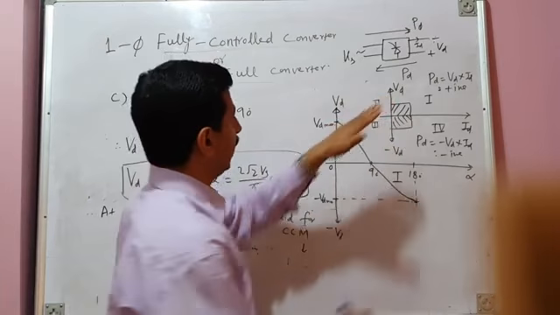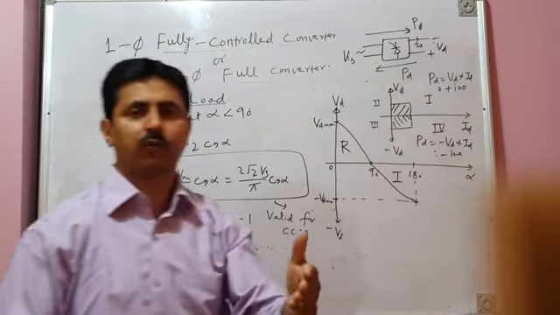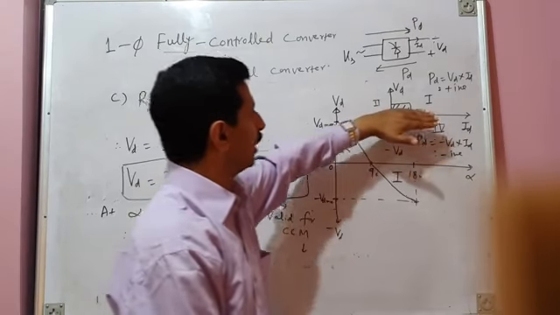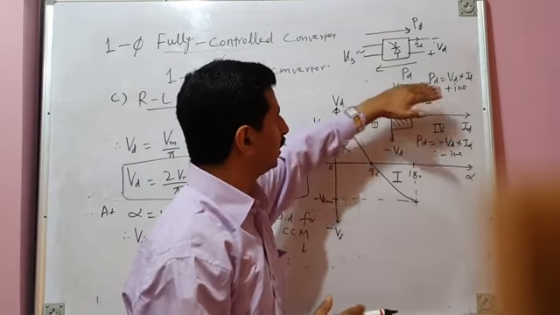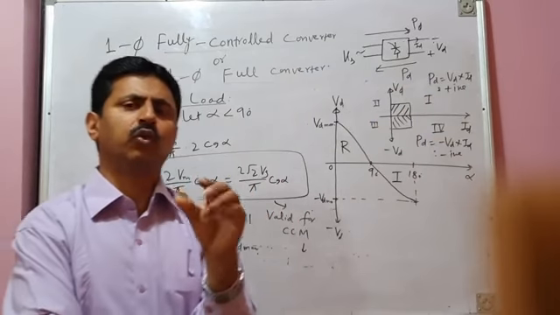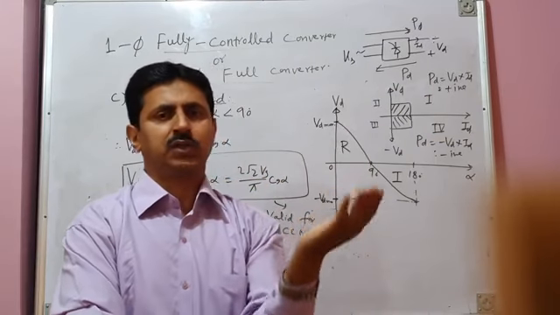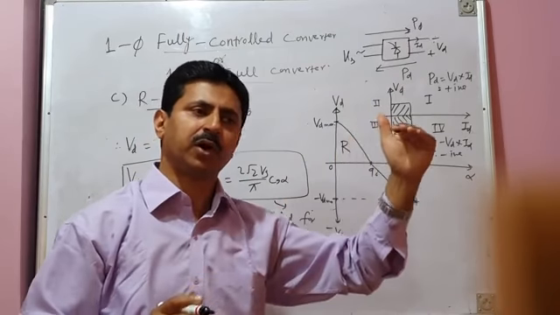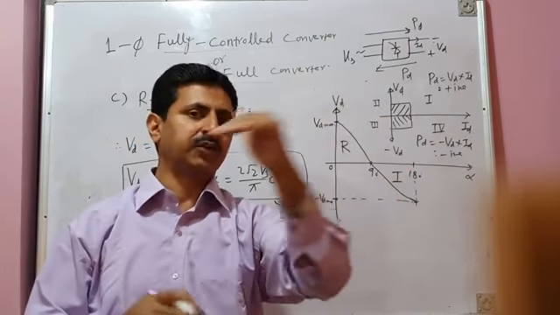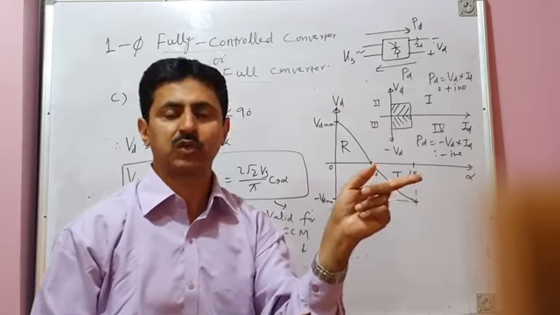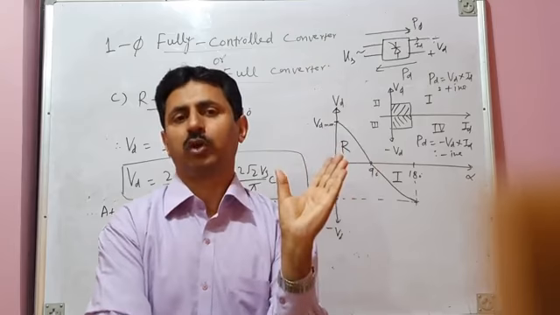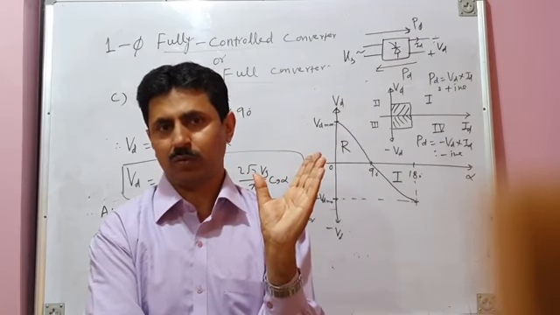So therefore your converter is a two quadrant converter, whereas you have seen a single phase semi converter is a single quadrant converter. That converter operates only in the first quadrant. In that converter, voltage and current are always positive. So you have seen in the previous lecture, in semi converter, power always flows from AC side to DC side. Reverse flow of power is not possible. So a semi converter always operates in the rectification mode of operation only, not in the inversion mode of operation.